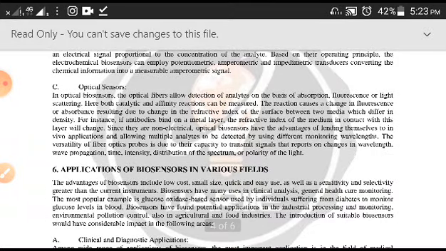Optical sensors: the optical fibers allow detection of analytes on the basis of absorption, fluorescence, or light scattering. You know very well the principle behind these optical devices. So they will receive those optical signals and convert them into electrical signals.